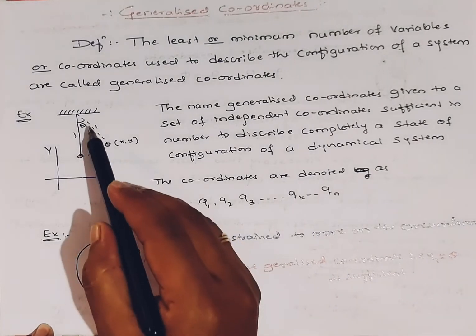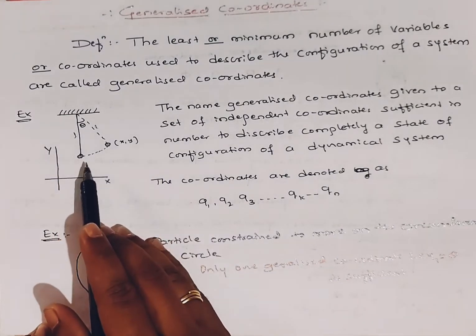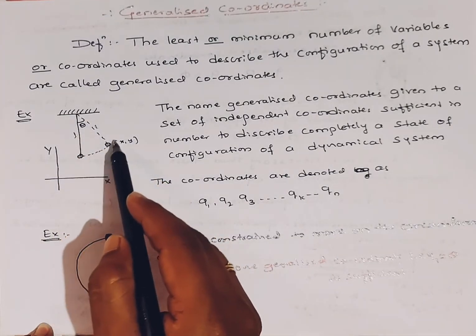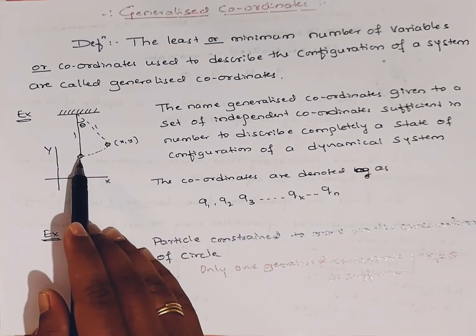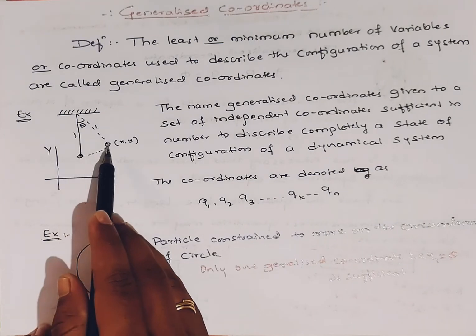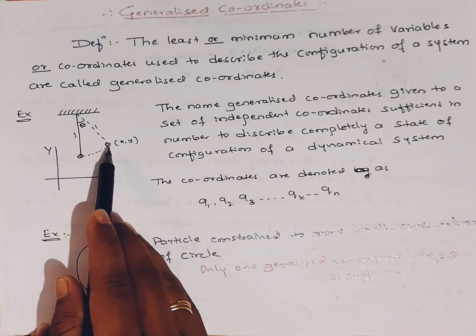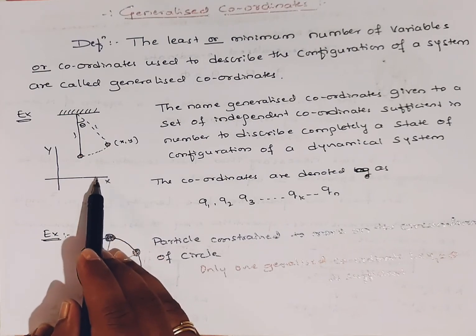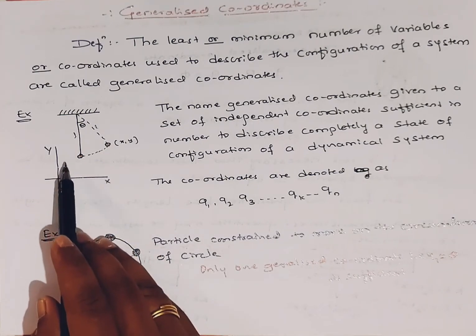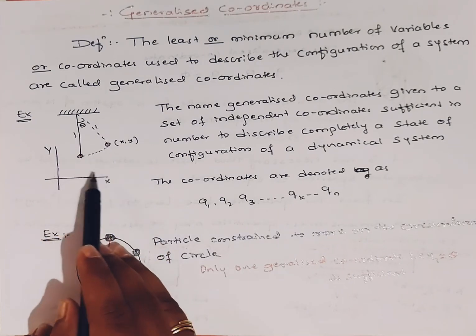Let us take one example. Here I have taken a simple pendulum, and the simple pendulum is oscillating in this way. For example, it is displaced like this from the origin. I am going to take this as the origin. Now with the help of Cartesian coordinates, we define its position. The particle is at this position, at a distance x in this way, and in the vertical direction it is at y. We are defining it with a two-coordinate system.